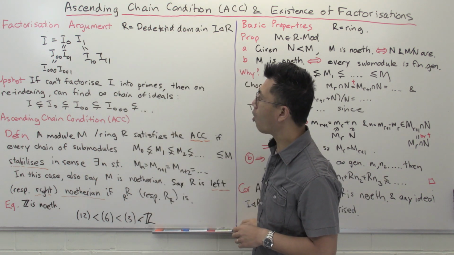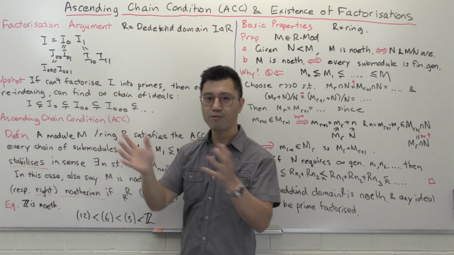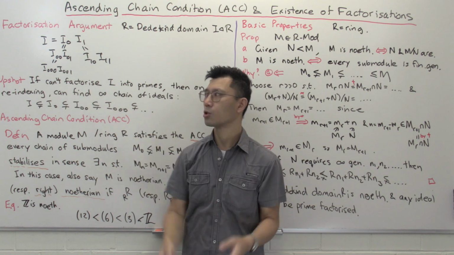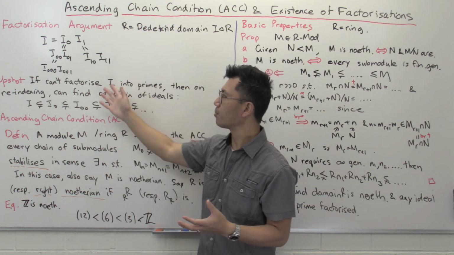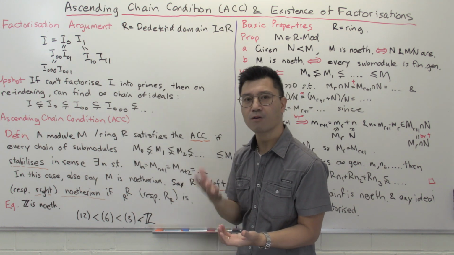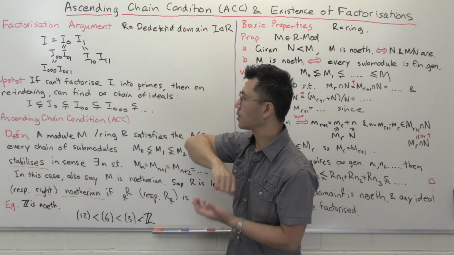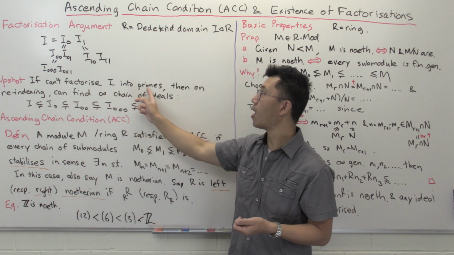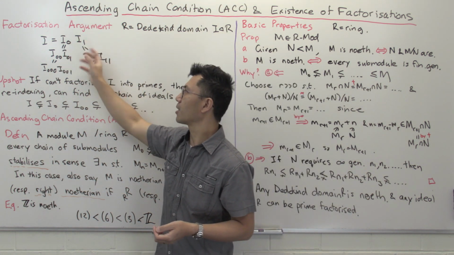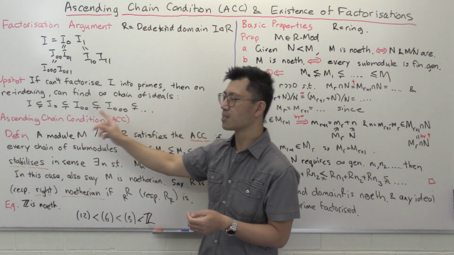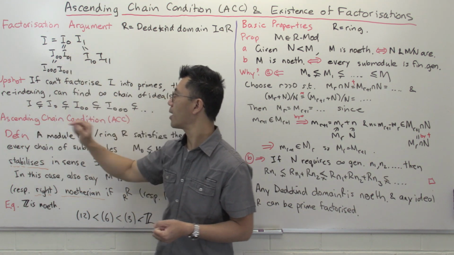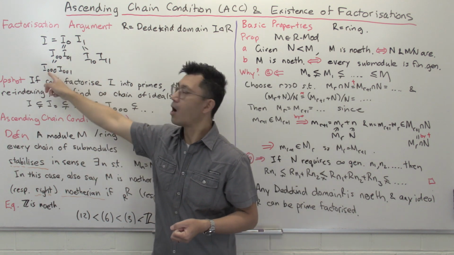So the point is that before, when you do this with integers, each time you factorize you get something smaller and smaller. Here what's happening is the ideals get bigger and bigger. What we see from this argument, which just repeats the usual existence of factorization argument for integers, is that if you can't factorize this I into primes in this Dedekind domain, then by re-indexing these, swapping the order if necessary, you can find an infinite chain of ideals starting from I. You get something bigger, I0, and then something bigger still, I00, and then I000, and so forth.